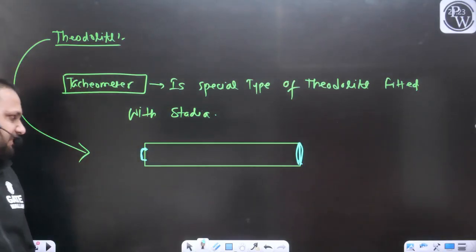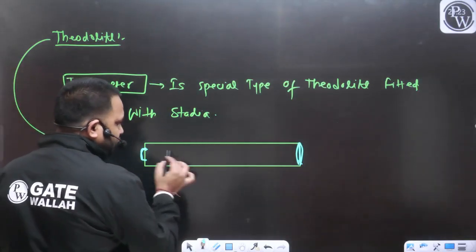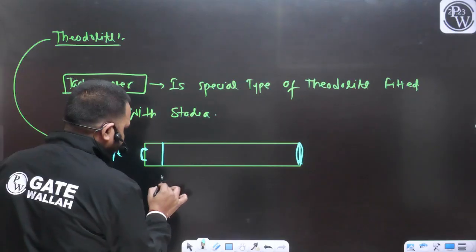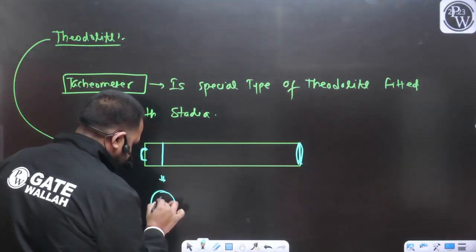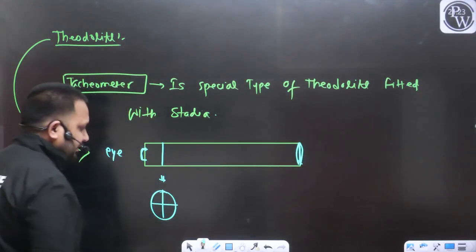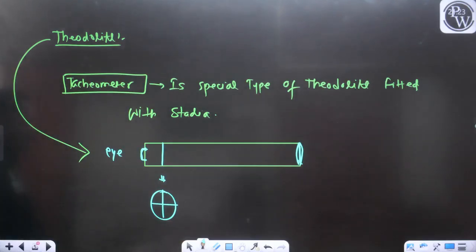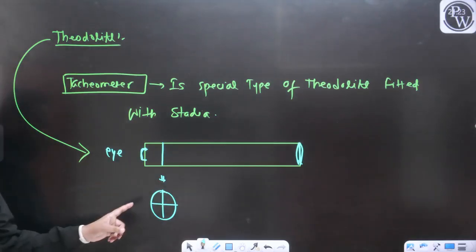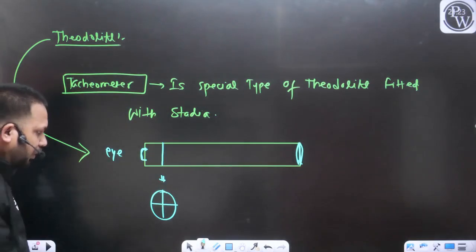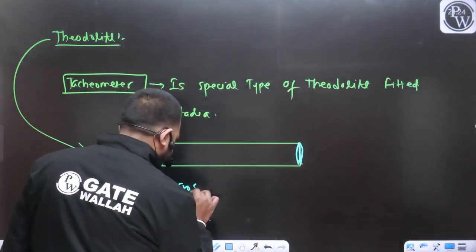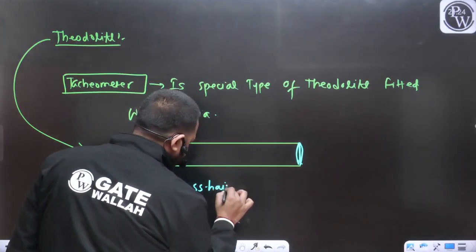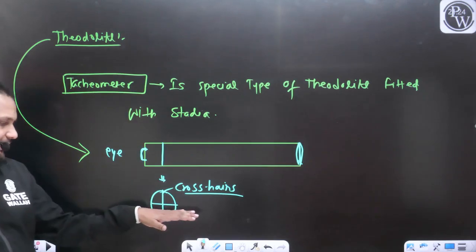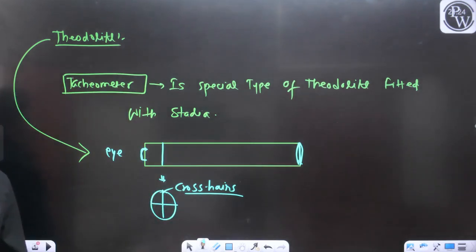One more part we discussed, close to the eyepiece, was a crosshair diaphragm like this. In the theodolite, there was a diaphragm where two crosshairs were there, one horizontal and another vertical.